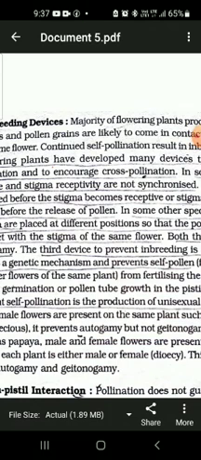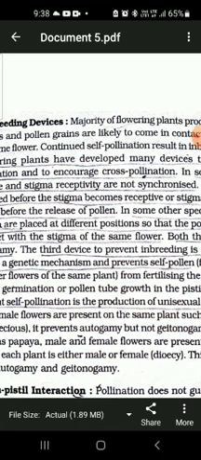Most of the flowering plants have hermaphrodite flowers. Hermaphrodite flowers are those flowers which have the male and female sex organs together in a single flower. These flowers, when they produce the pollen grains, are likely to come in contact with the stigma of the same flower. So continued self pollination results, and this ultimately brings about inbreeding depression, what you have studied previously in Mendel's law.